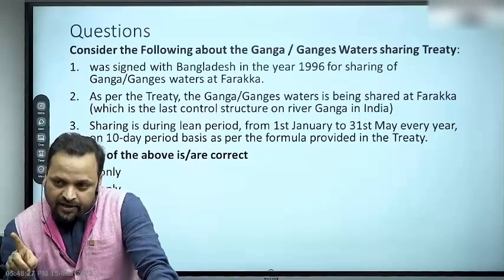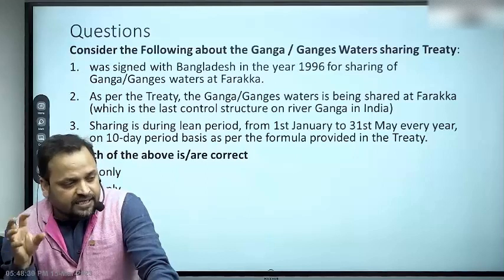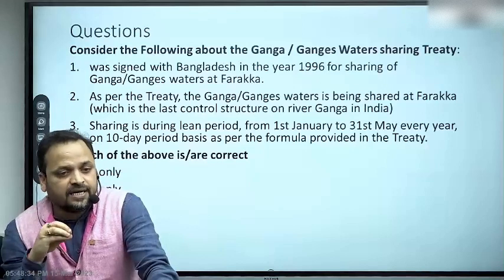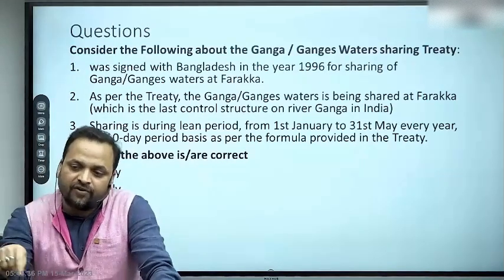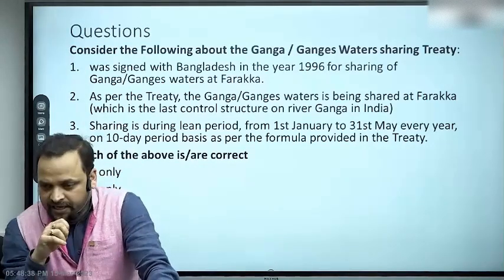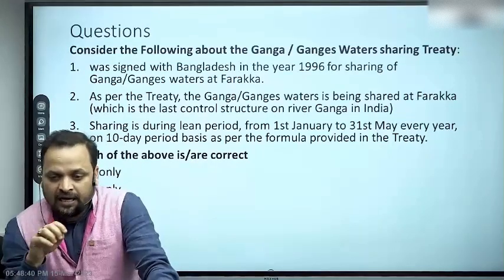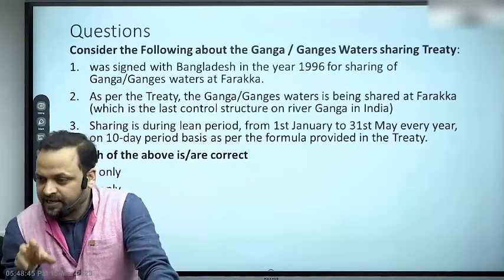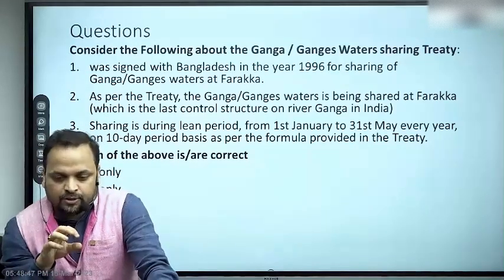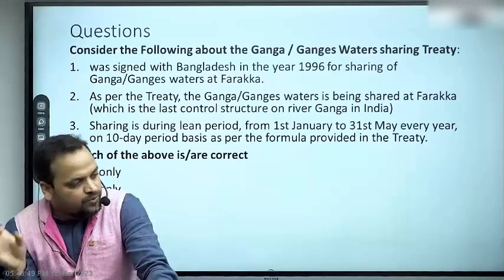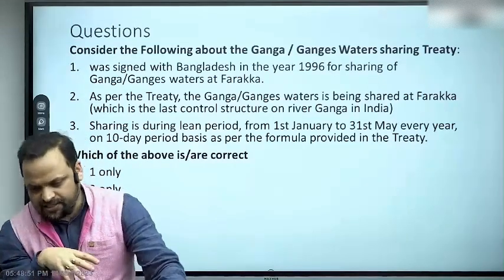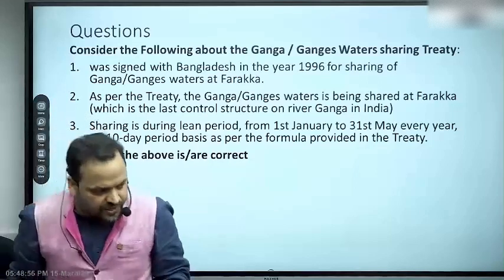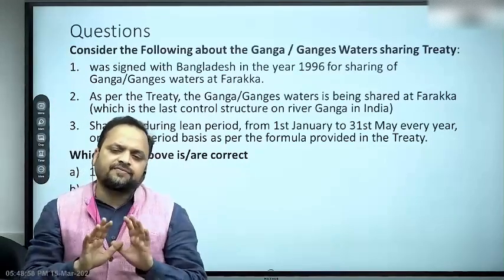Finally, we finalized a larger agreement called the Ganges Water Treaty in 1996, which is basically about sharing of water from Farakka, the last water structure in India, to Bangladesh in the lean season, and the measurement is every 10 days. All right. So in 1996 we signed the Ganges Water Agreement with Bangladesh, which is an agreement for 30 years, meaning it is going to expire in 2026. But we generally say that it is satisfactorily working.